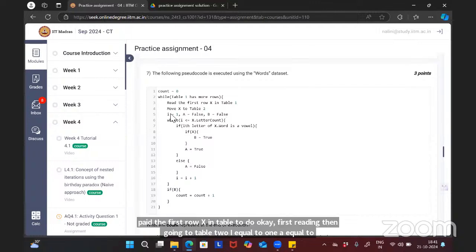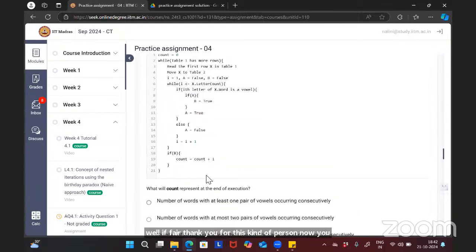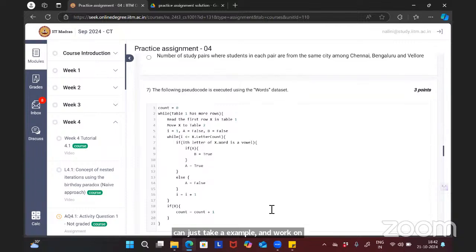So initially the value of I equal to 1. I is just used to iterate through the letters of your word. While I is less than or equal to x dot letter count, if the ith letter of x dot word is a vowel, if a, then okay. For this kind of question, you can just take an example and work on this.